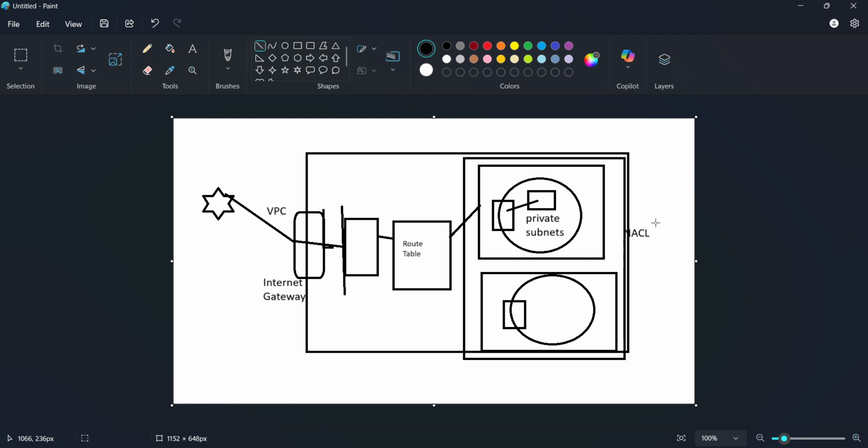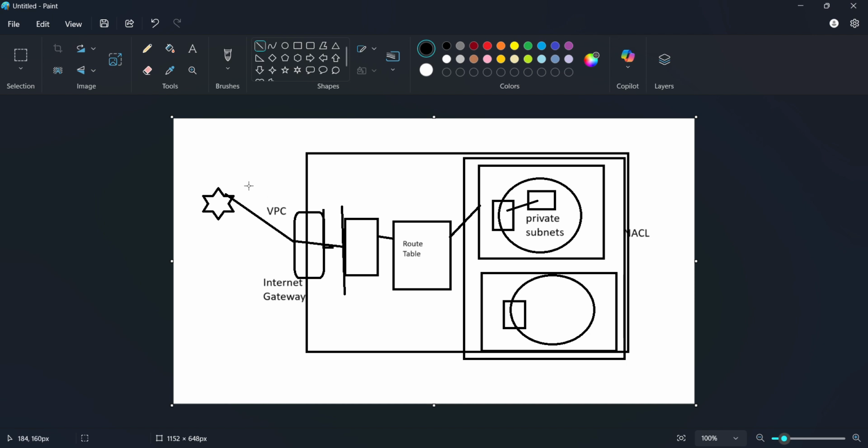So the basic difference between a security group and NACL is that in a security group we can only allow a certain port, but in NACL we can allow as well as deny a certain port or IP. So that's the advantage. This is one of the ways to automate things, because by creating a single NACL it will be applied to all the subnets.